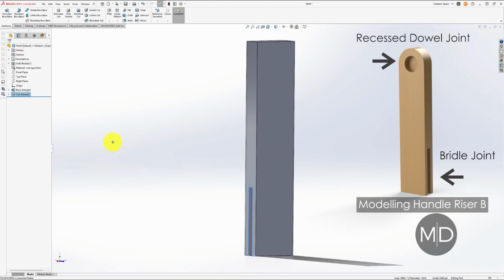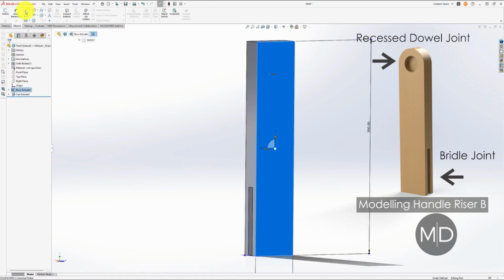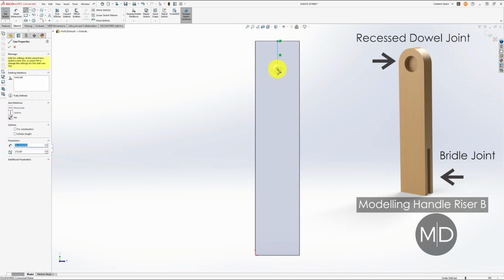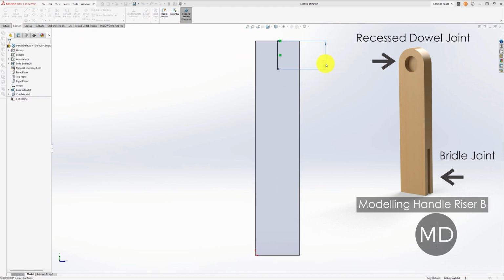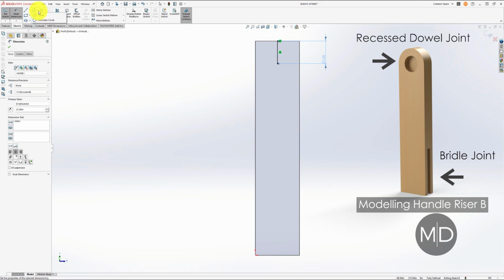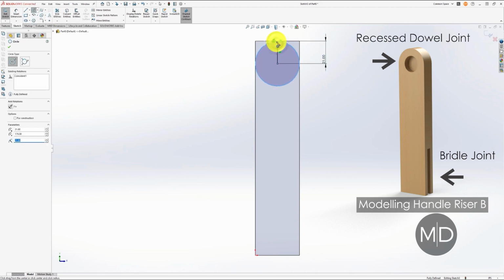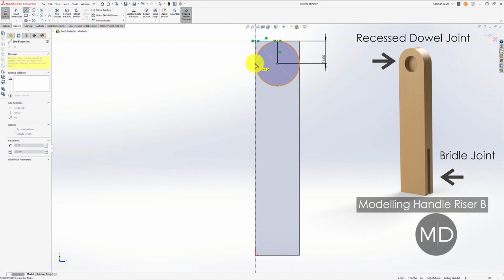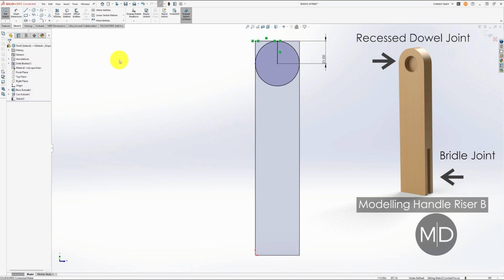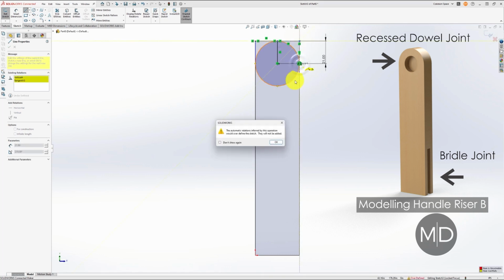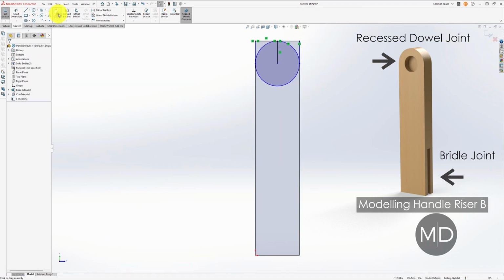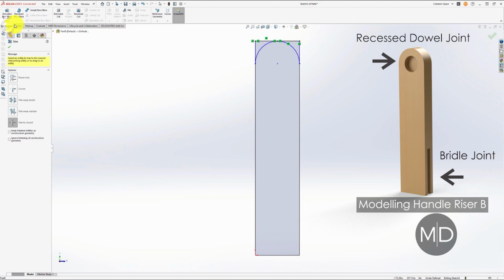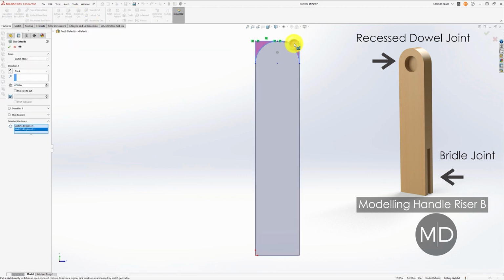Now I'm going to make the top of the handle riser curved. To do that, I am just going to come down 21 millimeters from the center of the top of the riser and create a circle with a 21 millimeter radius. Then I'm going to use the trim entities tool to help me cut away the areas I don't need. So I'm creating a bounding box around the parts, then using the cut extrusion tool to remove the excess material.